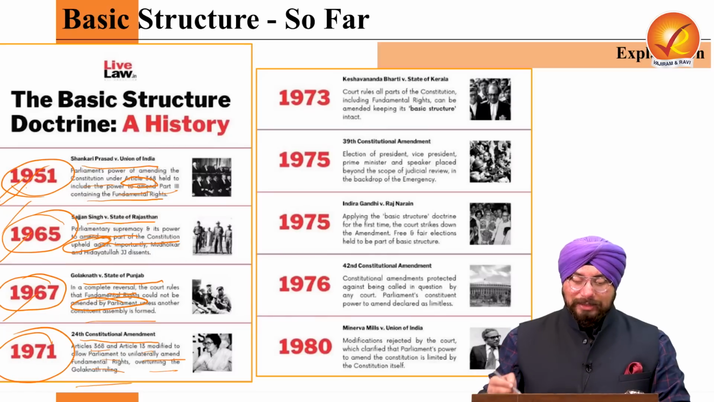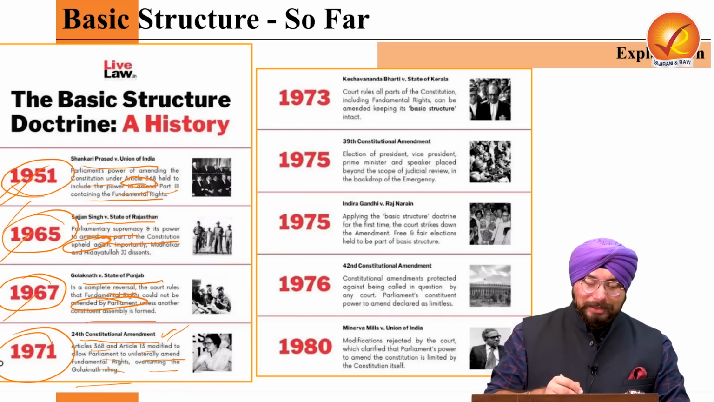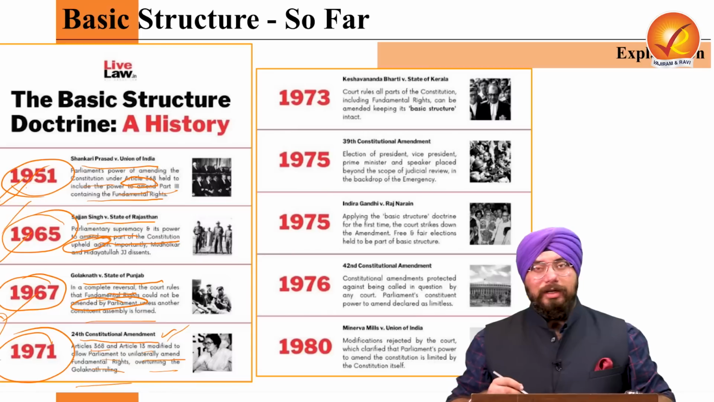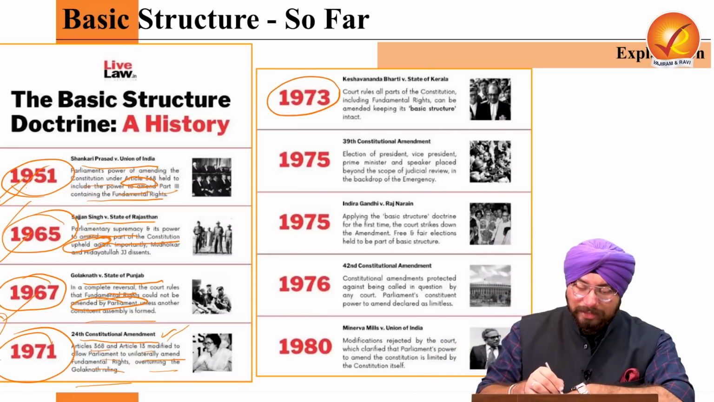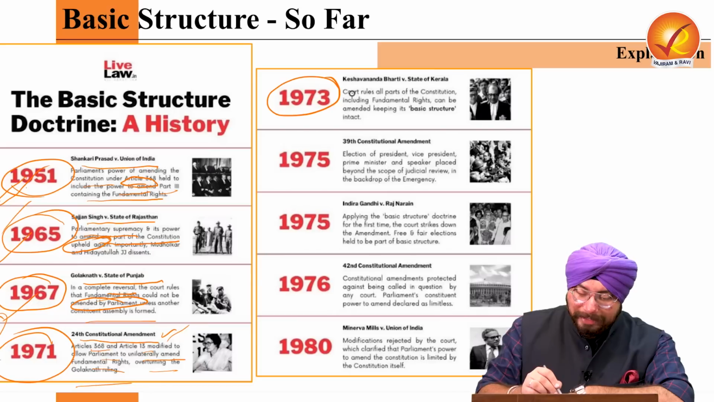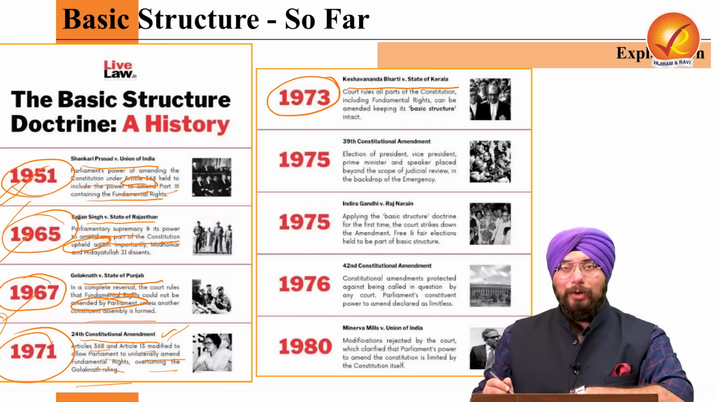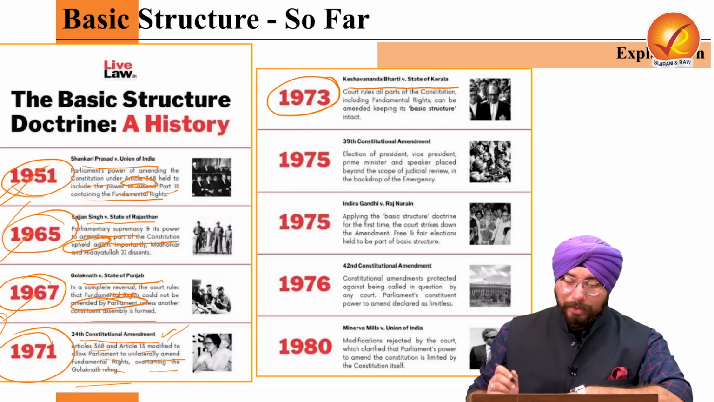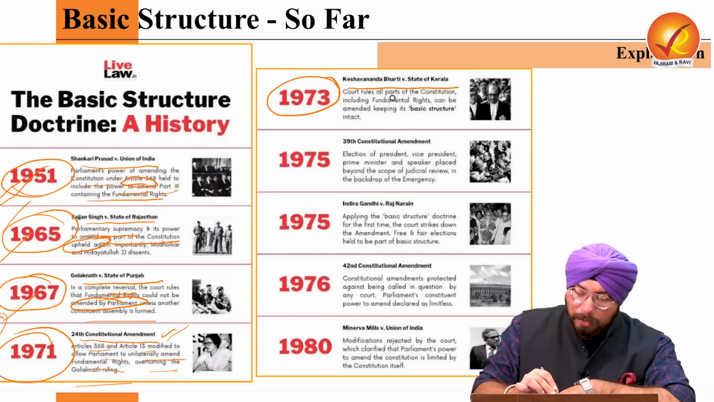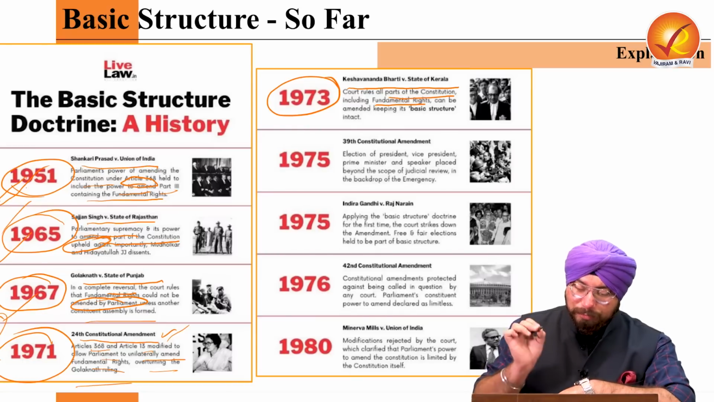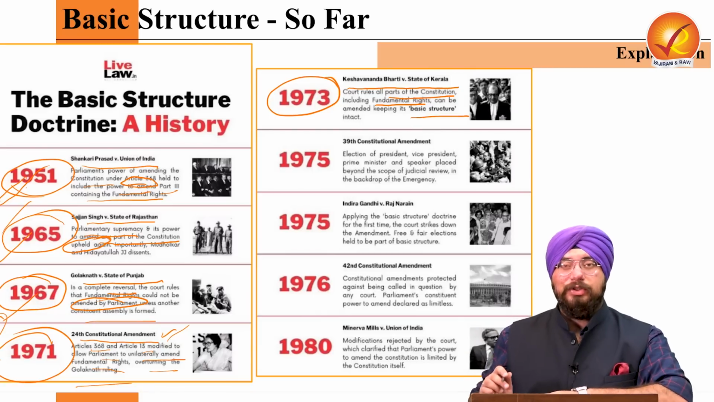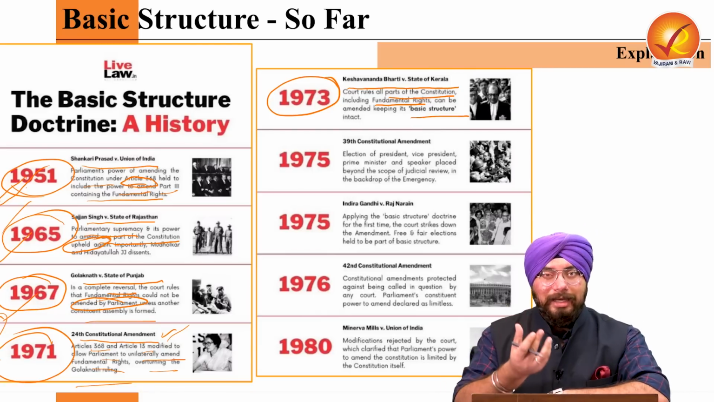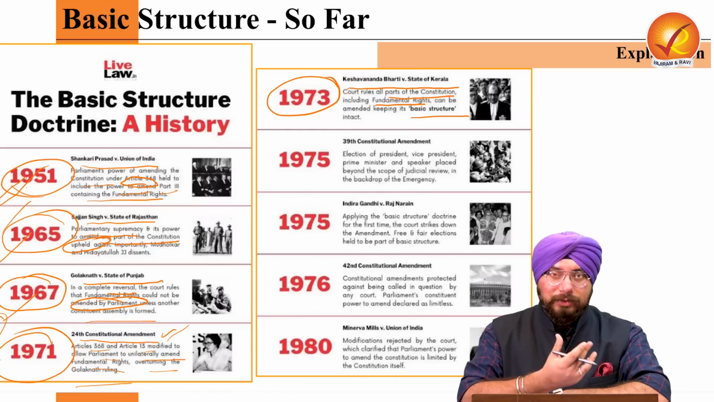So this 1971 24th Constitutional Amendment Act was passed, and it basically overturned the ruling given in Golak Nath versus State of Punjab case. Now, what happened in 1973? The most famous Keshwananda Bharati versus State of Kerala ruling came. Here, the court ruled that all parts of the constitution, including the fundamental rights, can be amended keeping the basic structure intact. So here came the doctrine of basic structure.